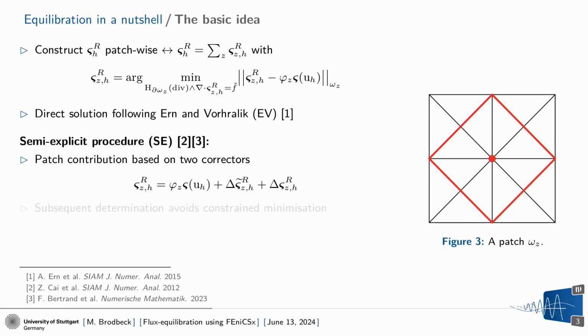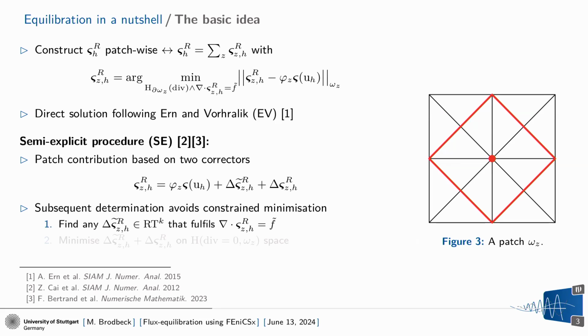So we slightly modify our solution on each patch. We take, once again, the localized flux from our primal variables and add two corrector terms. The first one, which is the one with the tilde on top, is simply any function in H(div) that fulfills our divergence condition. This is, let's say, something like an interpolation to find such a solution. Main problem, we do not use all degrees of freedom on our patchwise H(div) space, so we will not fulfill the minimization problem above. So we have an idea what a solution looks like, but that's not all.